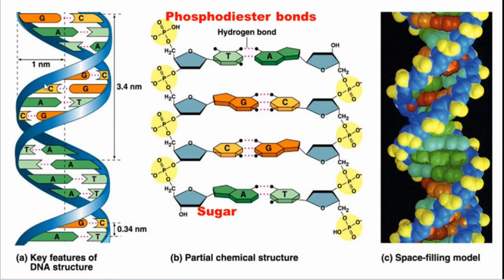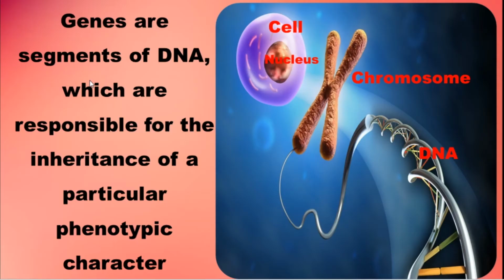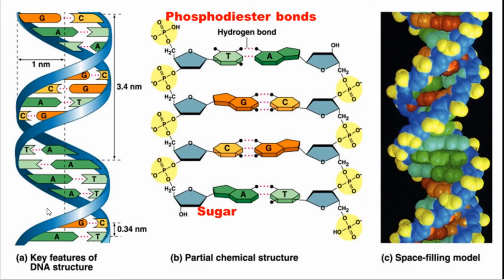So these are the characters. Phenotypic characters we will see later. So what are phenotypic characters? Look here, genes are segments of DNA. So here, we call this one gene. This we call genes.